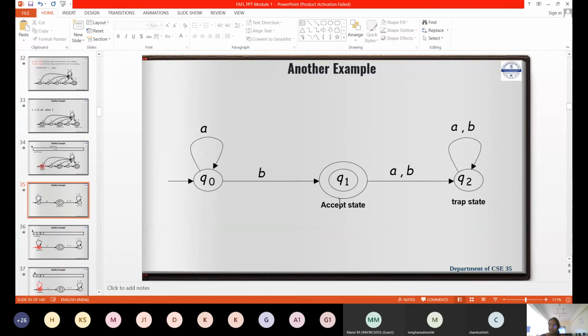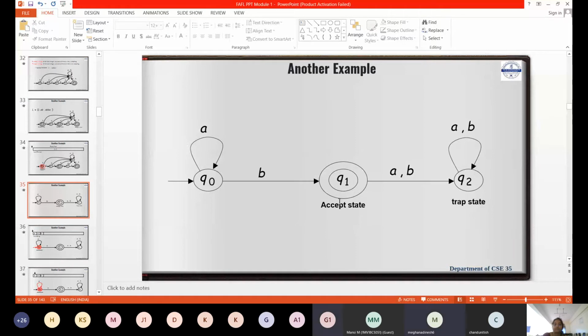Now tell me, looking at the strings, I'll write now L is equal to set of all strings where B, AB, AAB, and then triple AB, and then 4AB, etc. What did you come to know from this? Last should be B. A power n, B, where n is greater than or equal to 0. Yes, ma'am. So L is equal to A power n B such that n is greater than or equal to 0. If n equal to 0, that is B. If n is equal to 1, that is AB. N is equal to 2, that is AAB. A power n B, correct?